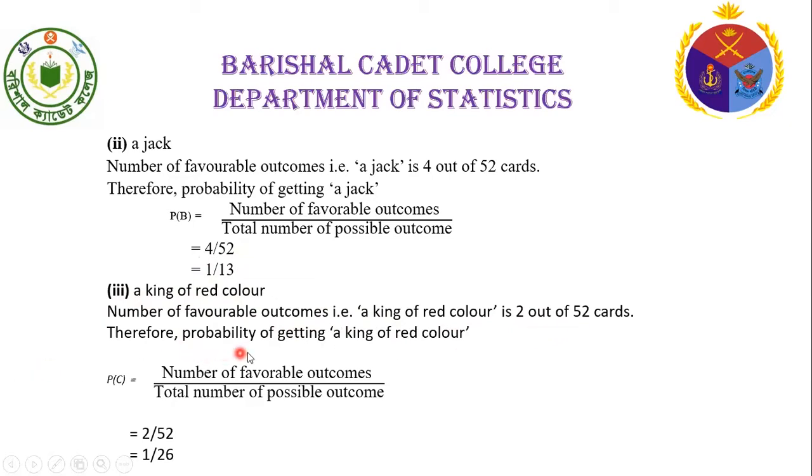Therefore, the probability of getting a king of red color, that is probability of C, equals the number of favorable cases divided by total number of cases. Here the number of favorable cases equals 2 and the number of total cases equals 52. So the required probability equals 2 by 52 equals 1 by 26.